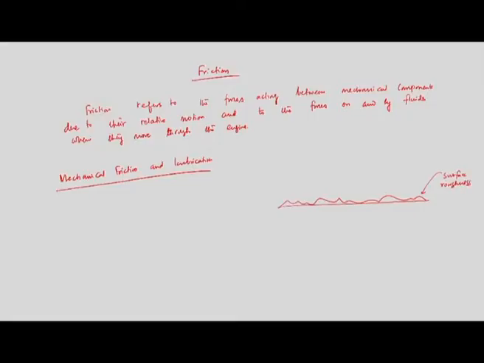This is very important because we cannot manufacture a surface which is atomistically smooth. So, we should have a surface roughness. So, when two solid surfaces are in contact with each other,